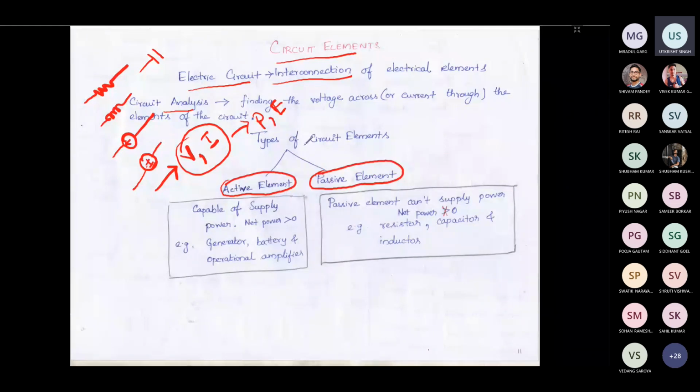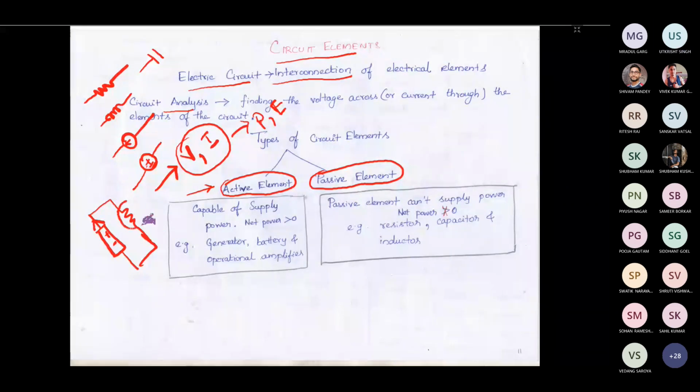Okay, so if you are saying it is an active element, it means that it is going to supply power. Suppose you have a battery like this, then you will have positive polarity and negative polarity. If you are connecting a resistor here, this battery can supply power, right?